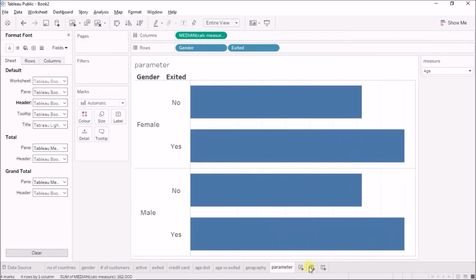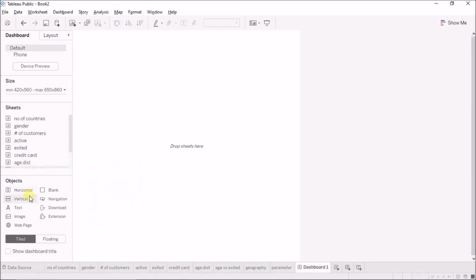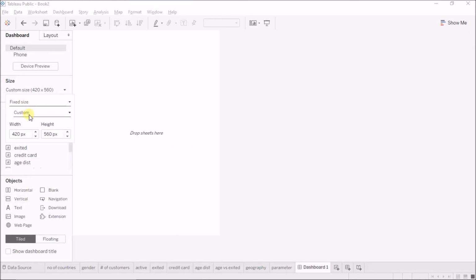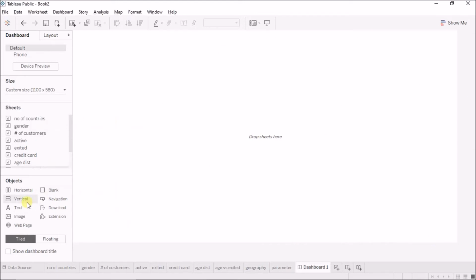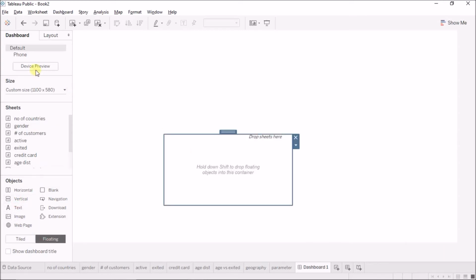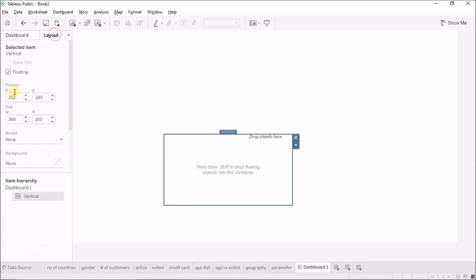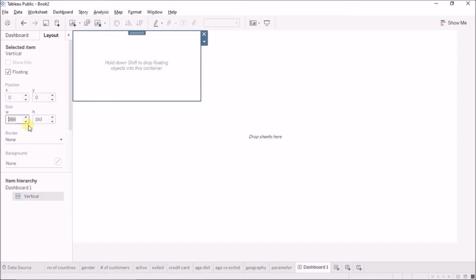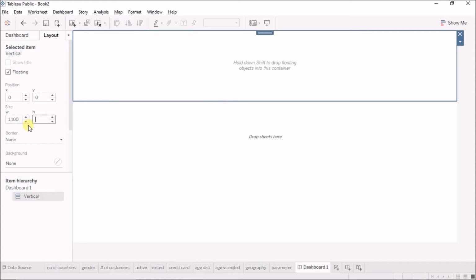Okay, so now let us make the dashboard, and in the dashboard we'll first set the size. So I'll say it is a fixed size, and the size I'll be choosing is 1100 by 580, so that it just fits onto the entire view of our dashboard. Okay, so first of all, I'll make it floating, and I'll drag a vertical container here, and I'll make it the same size as our entire screen, 0 0, so start at 0 and 0 and go to 1100 by 580.